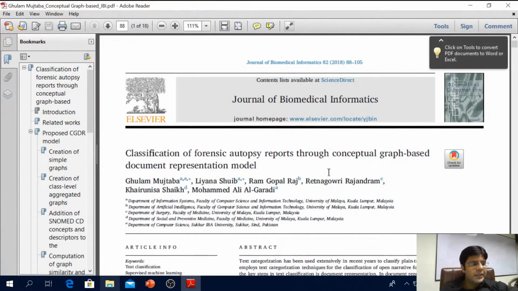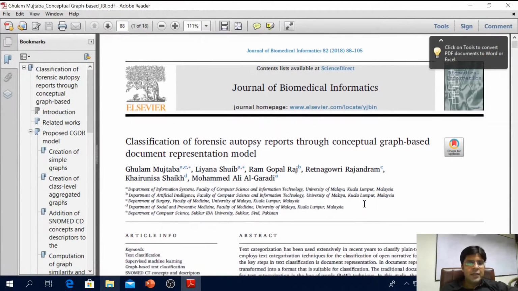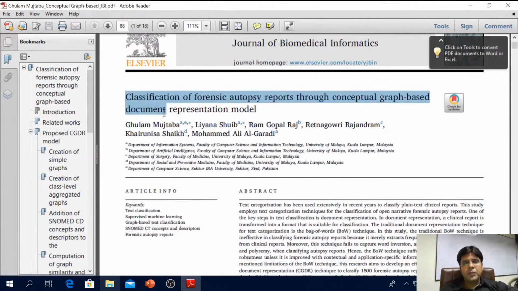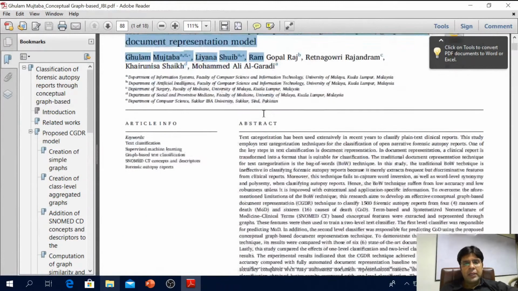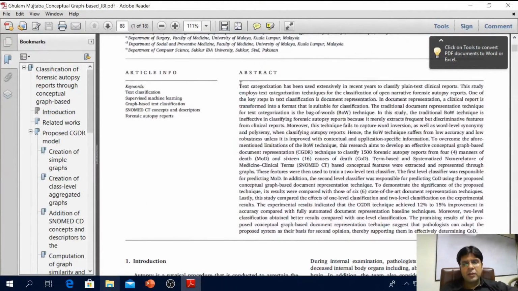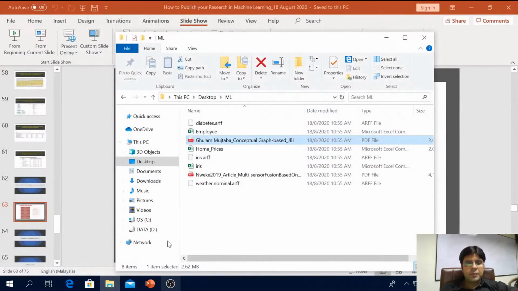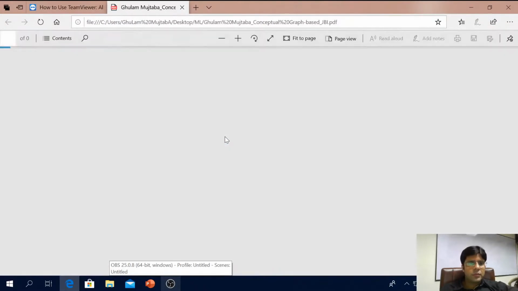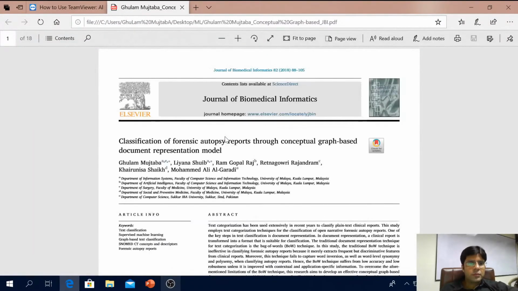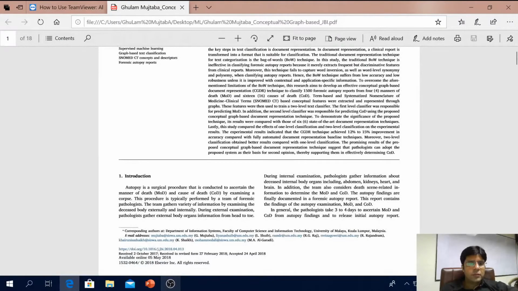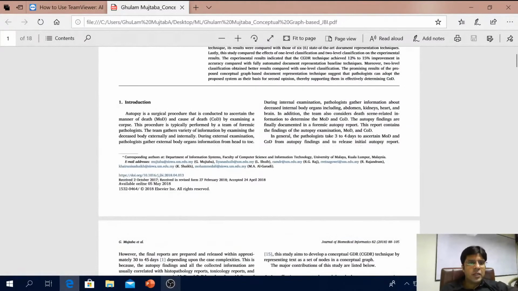I'm sure you can see this paper on your screens. You see at the top I have the title of the paper, then I have the abstract, and some keywords, then the introduction section.